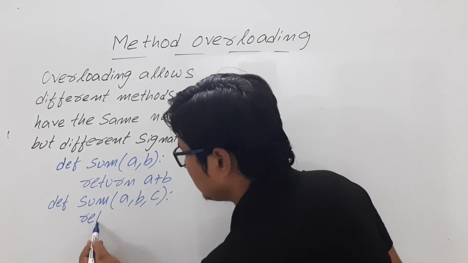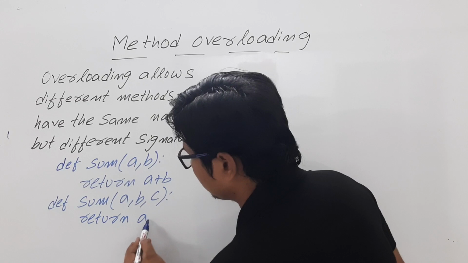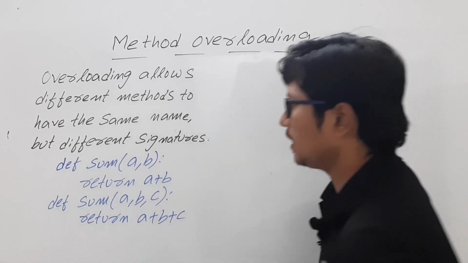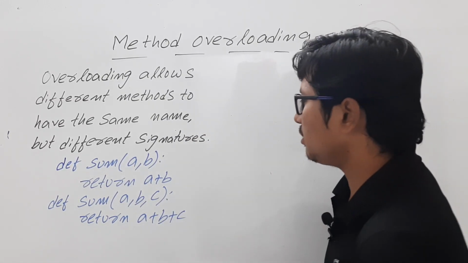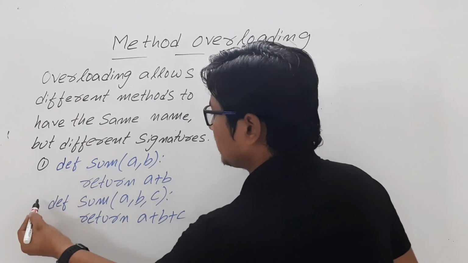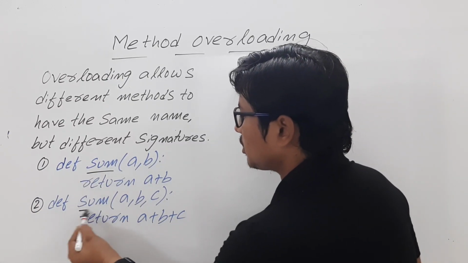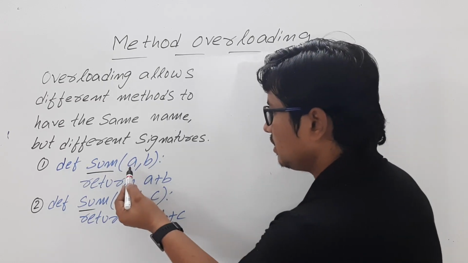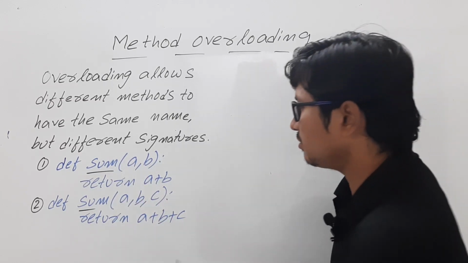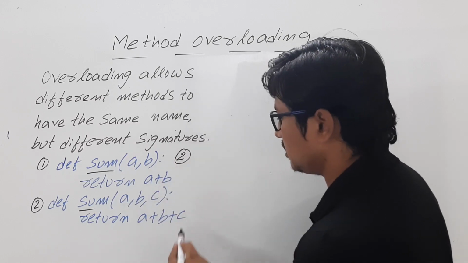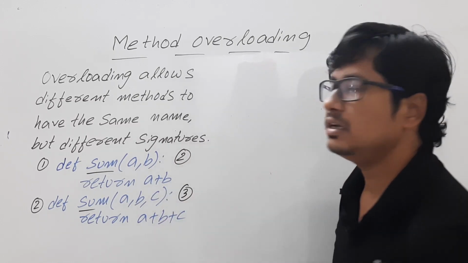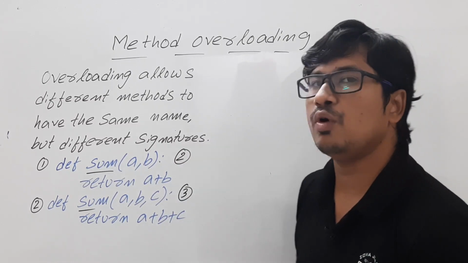Here I am writing return a plus b plus c. Now look at here, this is method number 1 and this is method number 2. Both these methods have the same name called sum, but the number of arguments are different because here two arguments are there, here three arguments are there. So this concept we'll call it as overloading.